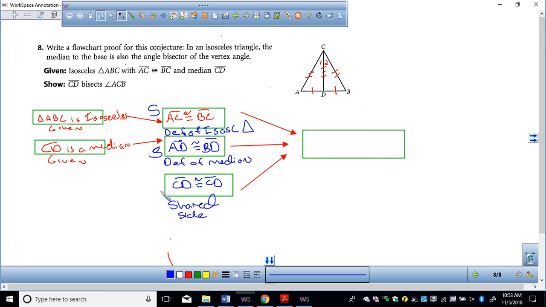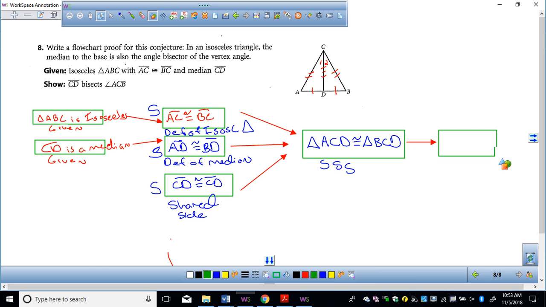And these three things allow me to say what? Thank you. Very good, Joey. Triangle ACD is congruent to triangle BCD. Okay? How do I know that? What? How did I know that? SSS, right? Which then allows me to say by CPCTC that what's congruent to what? Who's got the next step? Angle 1 is congruent. Very nice.